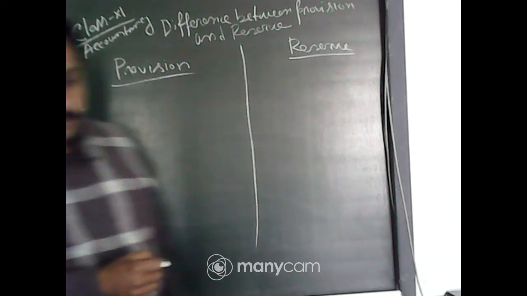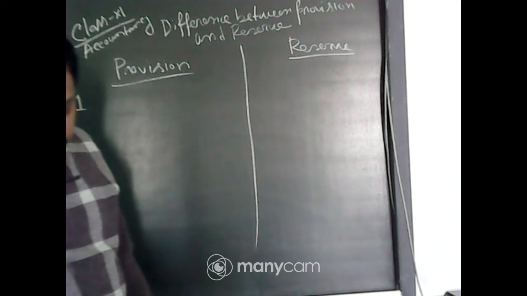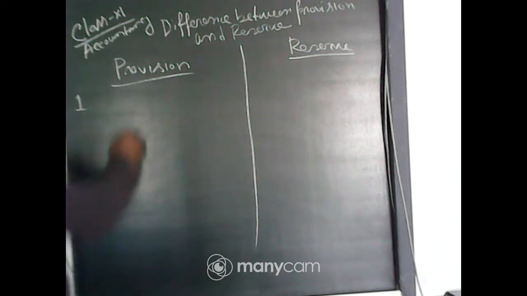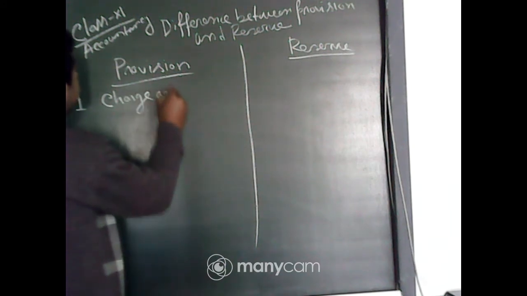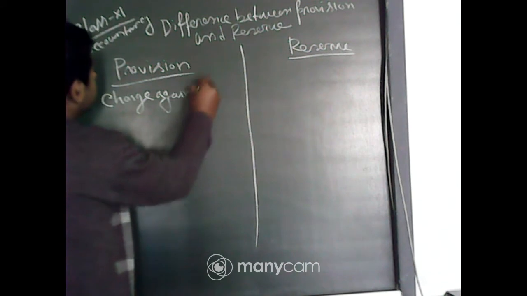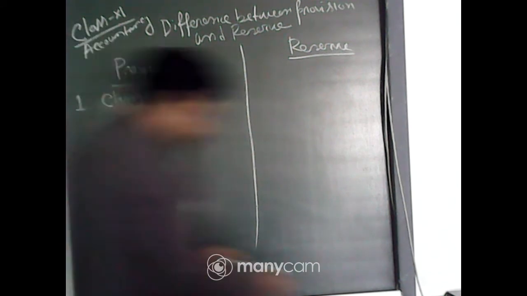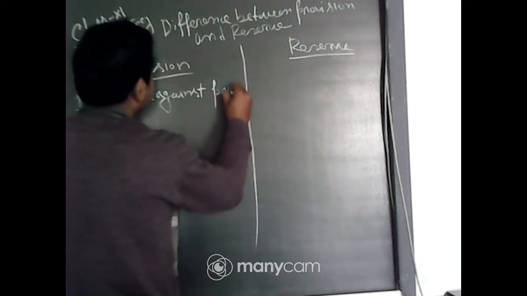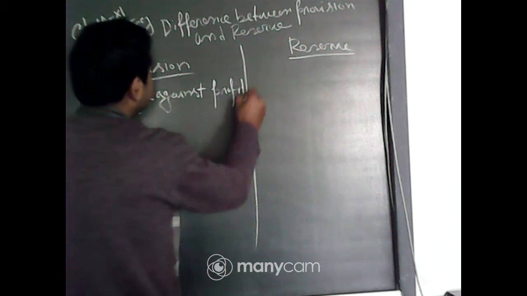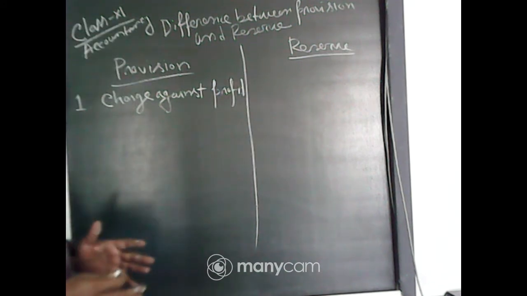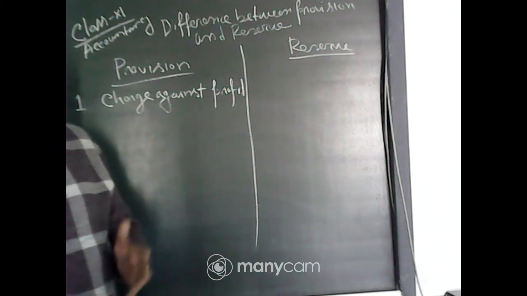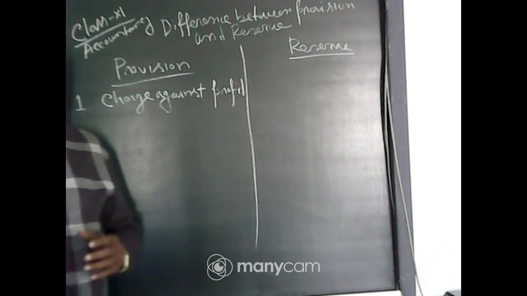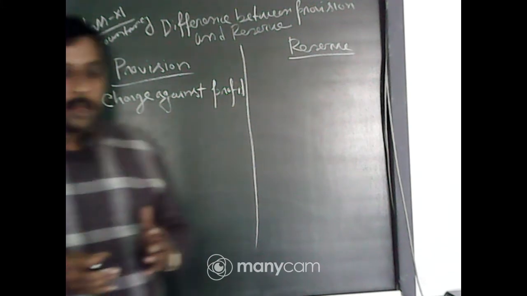The first difference is very important: provision is a charge against profit. I already discussed this. Charge against profit means that whether the organization is earning profit or not, you have to